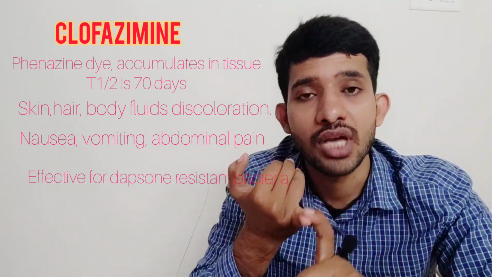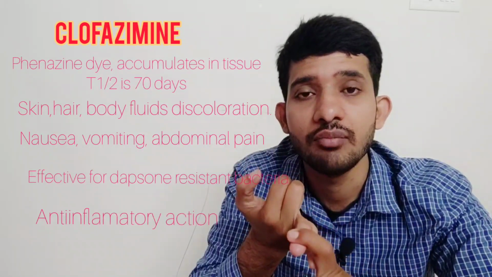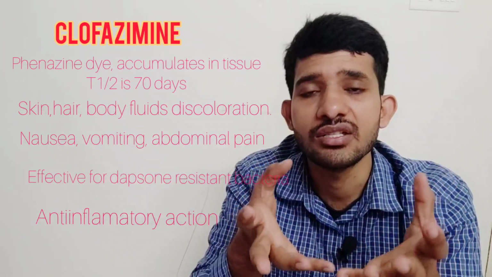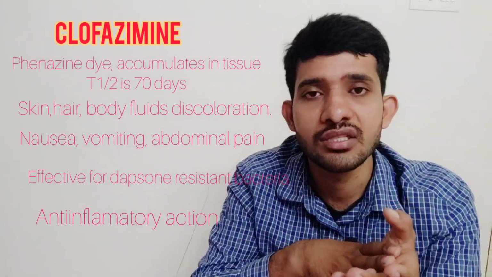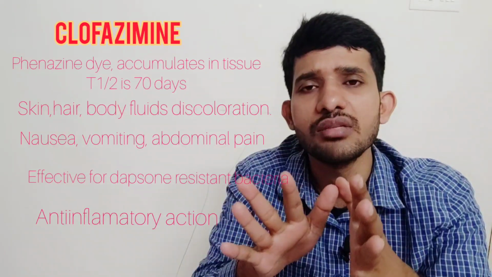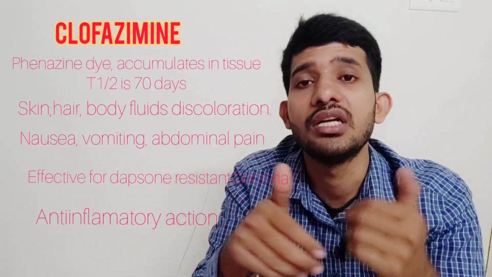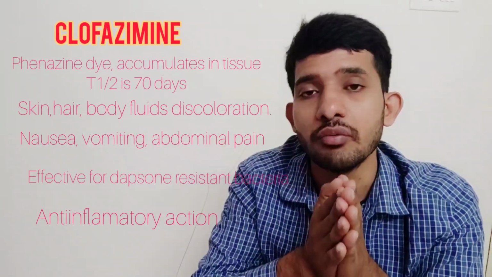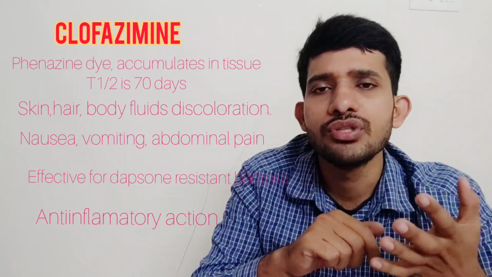Clofazimine is a bacteriostatic agent, and clofazimine has anti-inflammatory activity, because when a patient has leprosy, type 1 and type 2 reactions are commonly seen in leprosy patients. We call them leprae reactions. So clofazimine can inhibit or reduce the inflammations in the body. Along with the bacteriostatic property, it has anti-inflammatory activity, and it can reduce type 2 leprae reactions. So this is an important point you have to remember about clofazimine. So these are 3 drugs which are commonly used in leprosy, and let us see the treatment strategies for leprosy now.